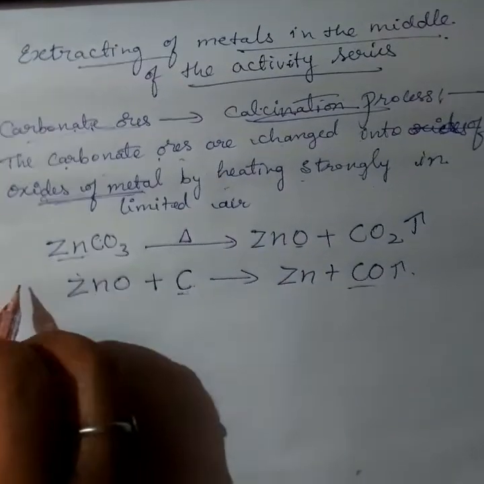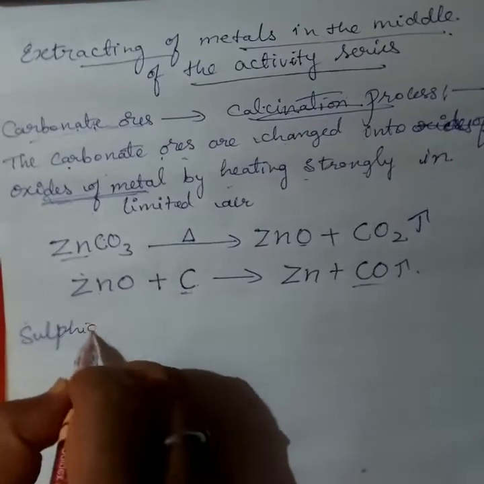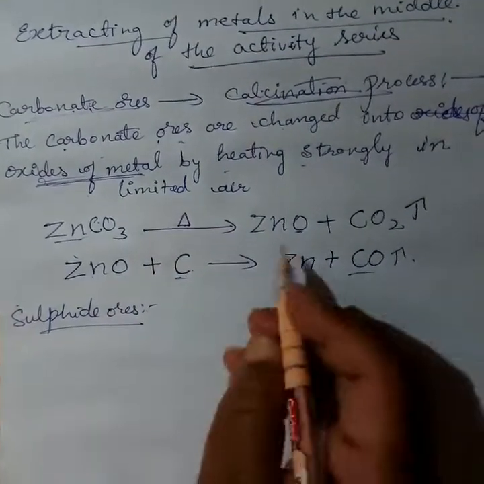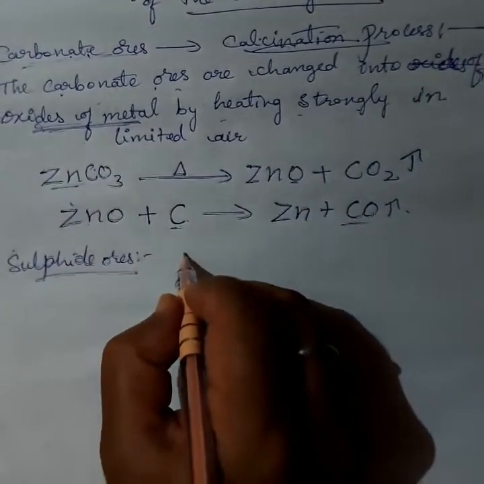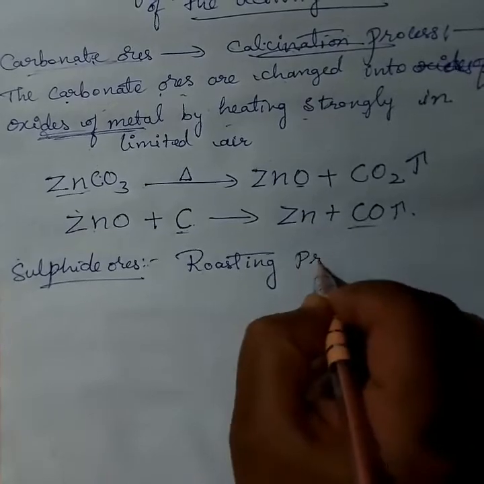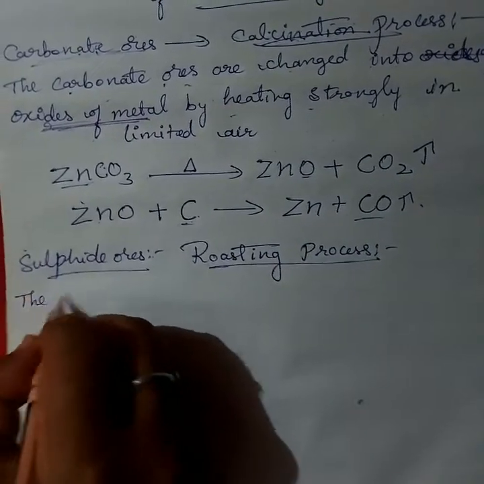Next we go to sulfide ores. Which process do we use for sulfide ores? That is the roasting process. So what is the roasting process?